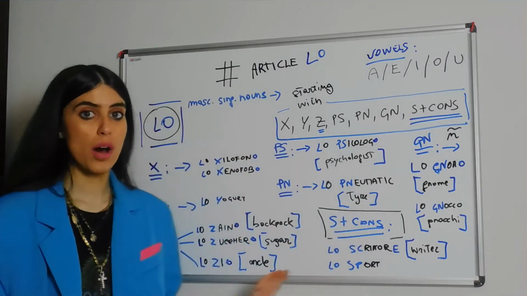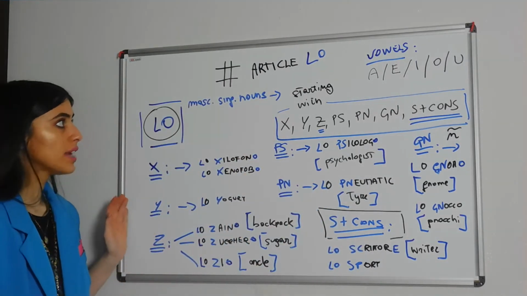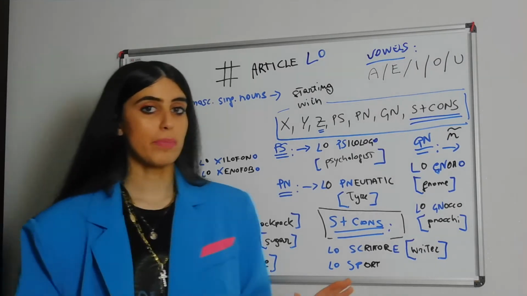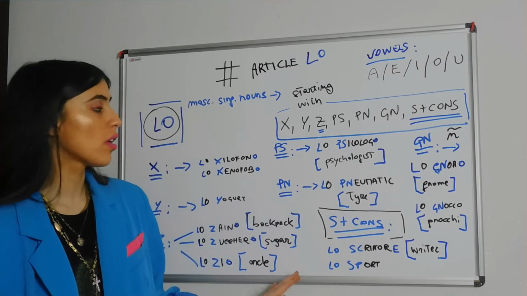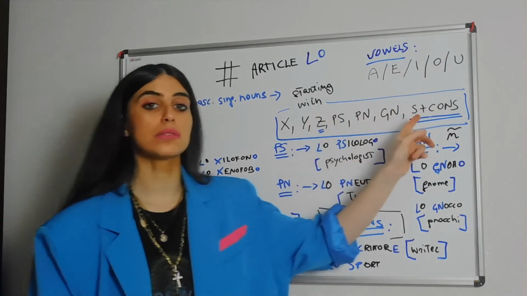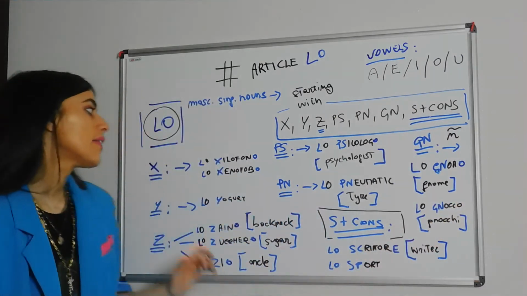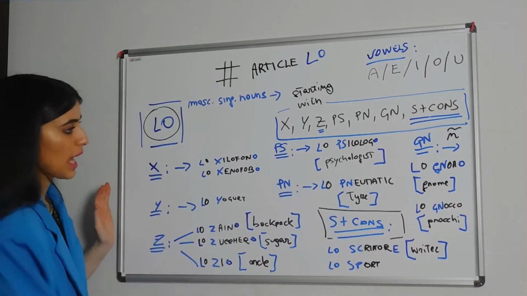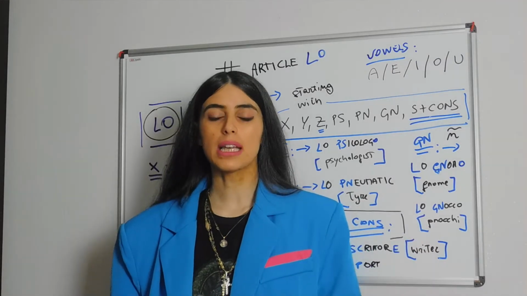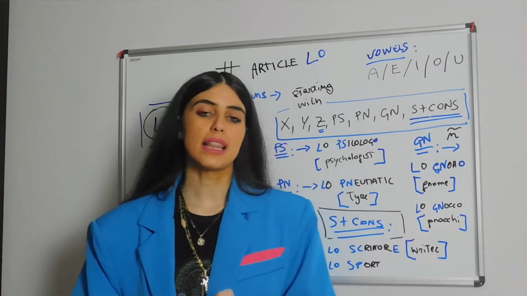So guys, I hope that gives you an idea of how we use the article lo. I am sure you'll have a bunch of questions. For now, it's important only that you remember that two important categories are the following: Z and S plus consonant, that you try to memorize as much as you can. Put these words in context, meaning create your own sentences.